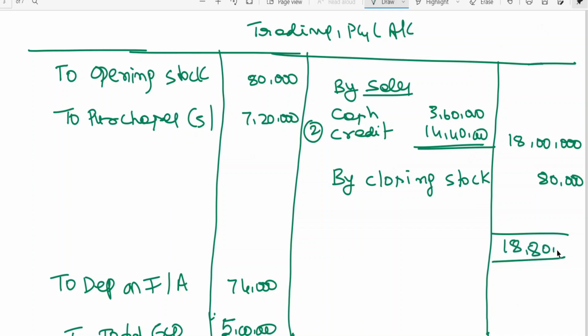18 lakhs 80,000 minus 8 lakhs, we're getting a gross profit of 10,80,000.